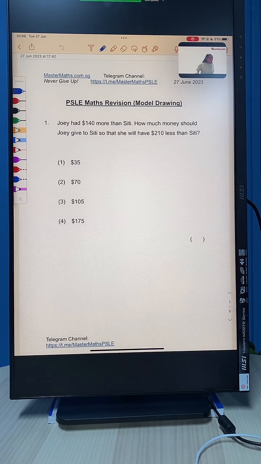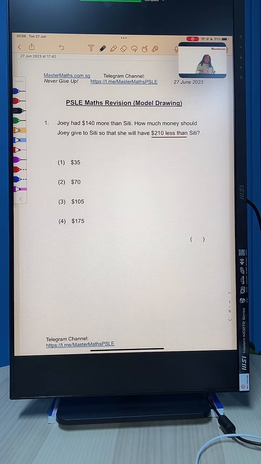Somebody mentioned it should be more than 140, right? Let's take a look. Joey had $140 more than Siti. How much money should Joey give to Siti so that she will have $210 less than Siti? You are right. We should indeed cut more than $140, because we want to eventually have way less than Siti, $210 less than Siti.